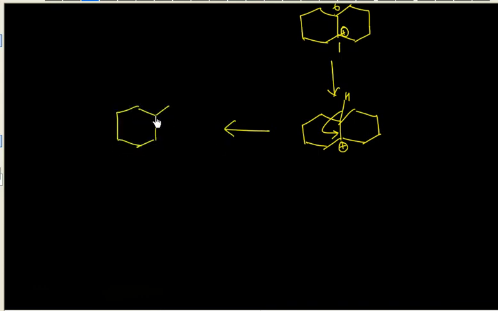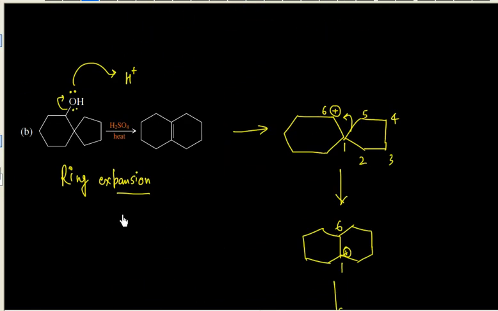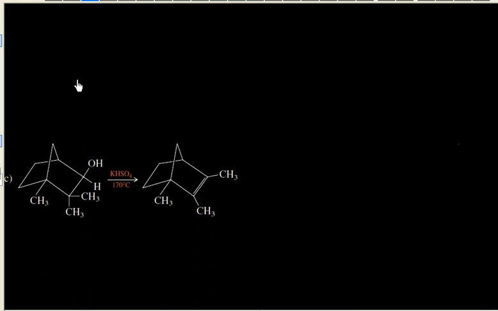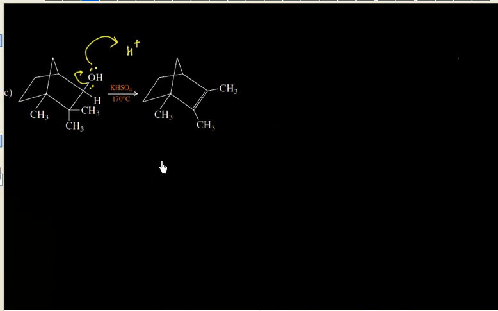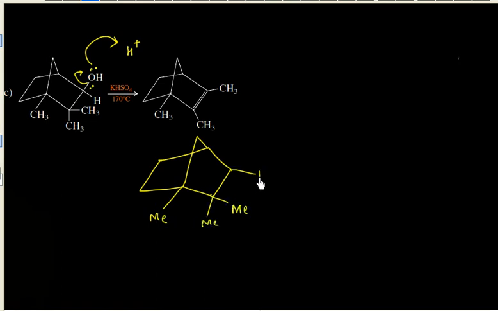So dehydration of alcohol goes through rearrangement, and finally it gives an alkene. Are you getting or not? This is the same product. Now let us discuss this one. In this case you have H2O, so let us lose H2O. You have H plus. This lone pair goes here, and then you break this bond. So you will have something like this. Now put this one here, and then you have a methyl group here, two methyl groups here, and you have hydrogen and H plus.